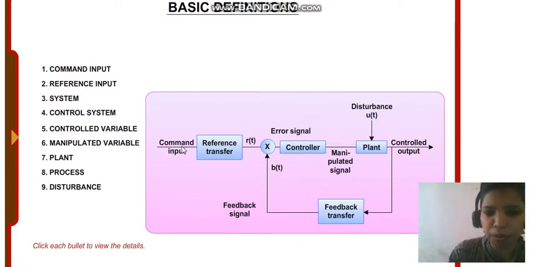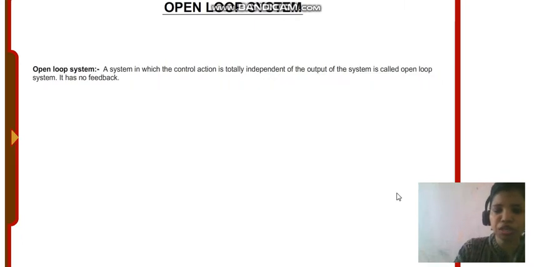There is a command input, and a reference transducer which converts a non-electrical signal into an electrical signal. Then there is an error detector which compares the desired output with the actual output. Then there are the controller, process and control output. The controller controls the output of the system with the help of this error detector and this feedback.